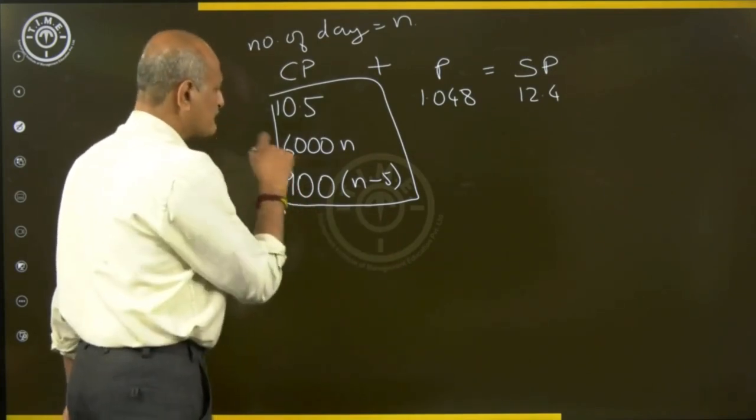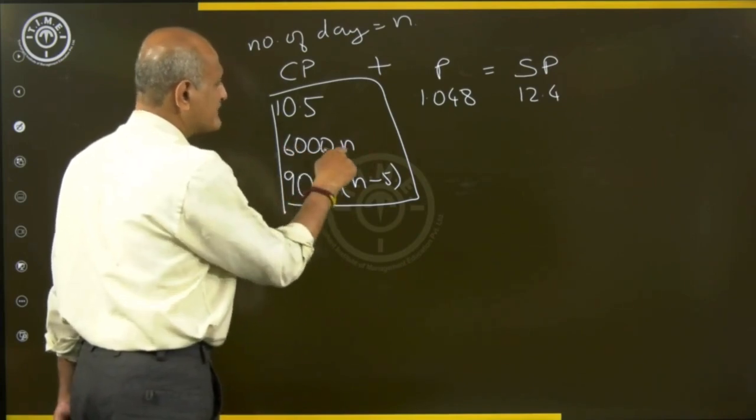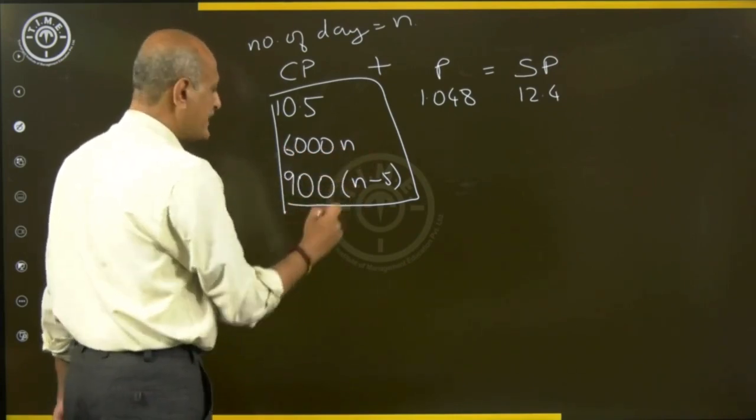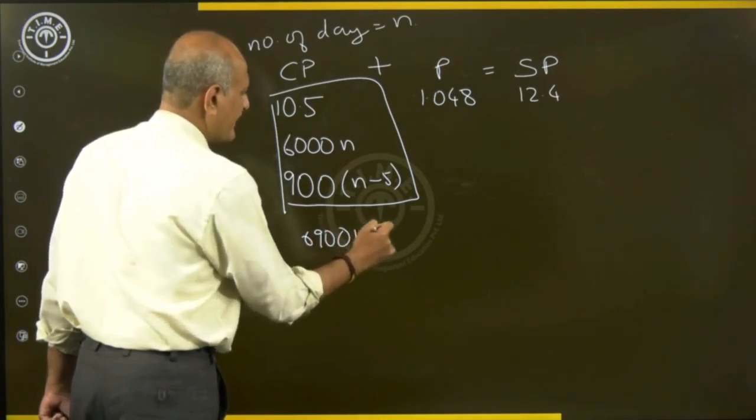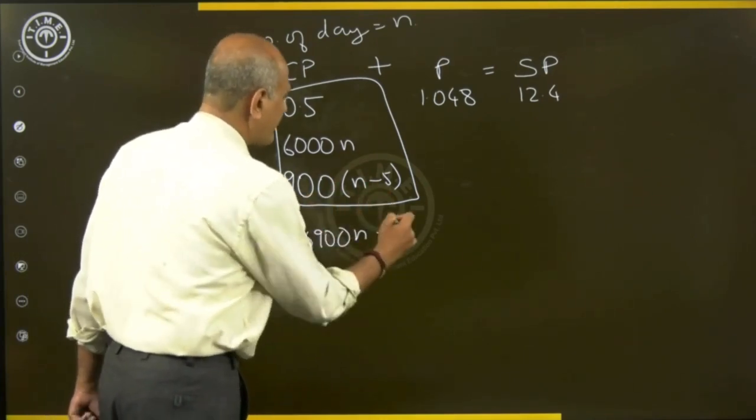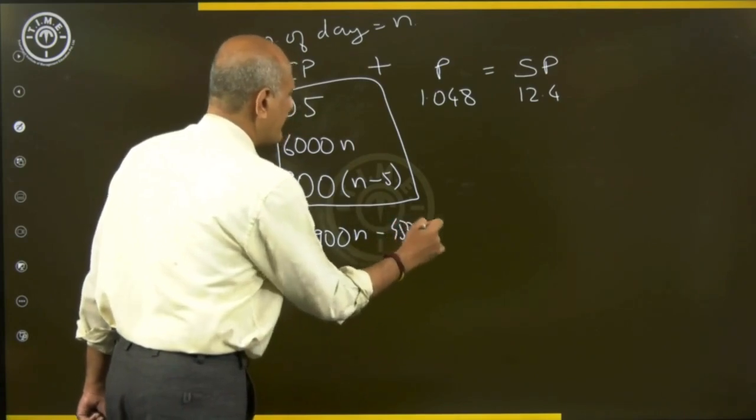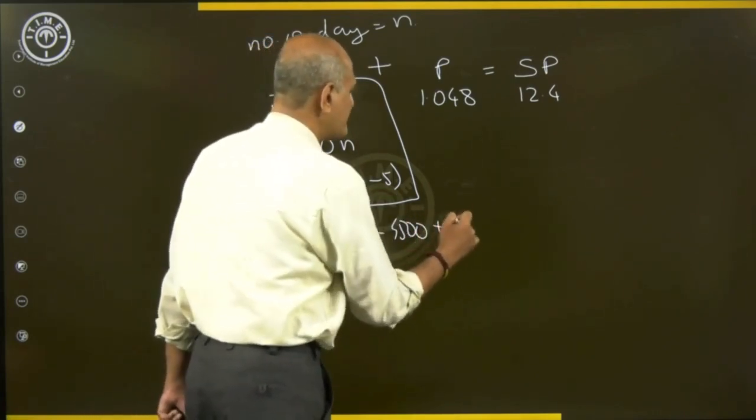Observe this. If I open this, I'll get 6000n plus 900n, which gives me 6900n. Minus, 5 nines are 45, so minus 4500, plus 10.5.